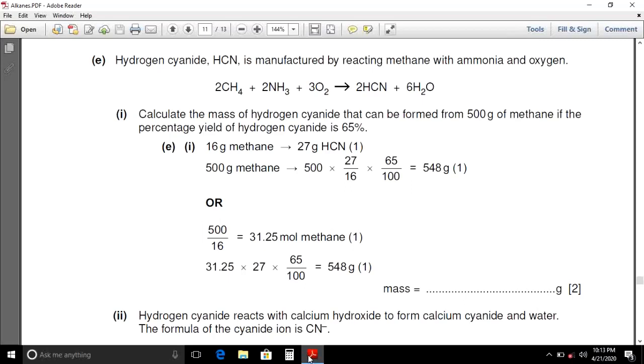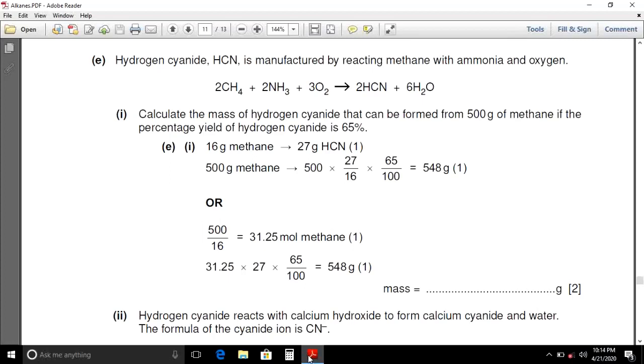Here you can solve the question. First of all, you will have to calculate the Mr of methane. The Mr of methane is 16. Then calculate the Mr of hydrogen cyanide, which is 27. Moles of methane will be equal to 500, the mass of methane, divided by 16, the Mr of methane. We will get 31.25 moles of methane. As you can see from the equation, 2 moles of methane produce 2 moles of hydrogen cyanide. If we have 31.25 moles of methane, then we will get 31.25 moles of hydrogen cyanide.